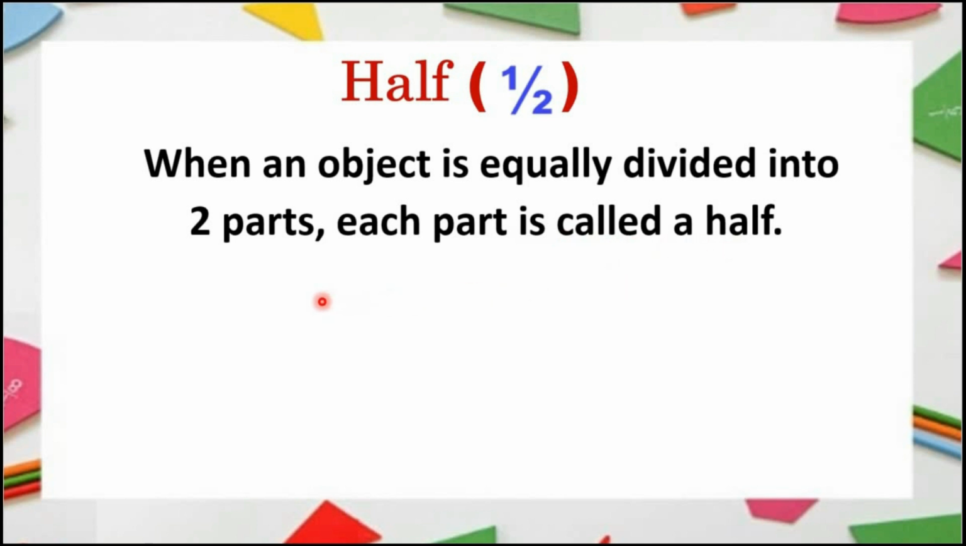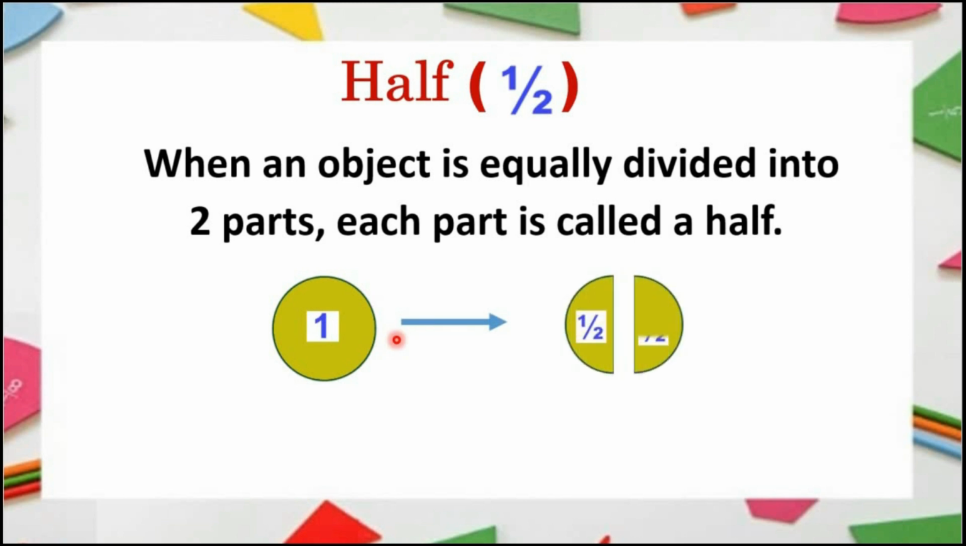Let's see an example. Look at this circle. Yes, this is a whole circle. When it is divided into two equal parts, one of these parts is called half.